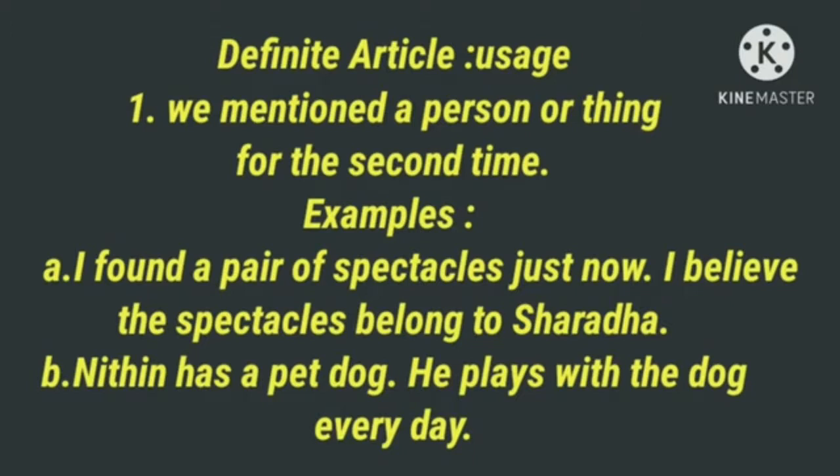Next, Nitin has a pet dog. He plays with the dog every day. So here dog is mentioned for the second time, so we use the definite article the. When we mention a person or thing for the second time, we use the definite article the.